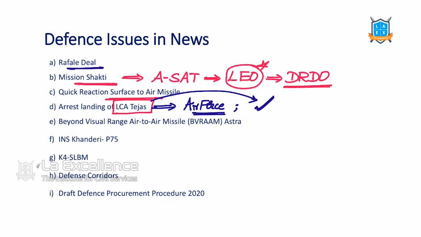Next, the beyond visual range air-to-air missile called Astra. BVR means beyond visual range. Astra is an air-to-air missile, and we tested it successfully. This is very important. Then we have the P-75 program, under which INS Khanderi is the second submarine. We got it last year. The K4 submarine-launched ballistic missile was in news last year. So we should remember that also.